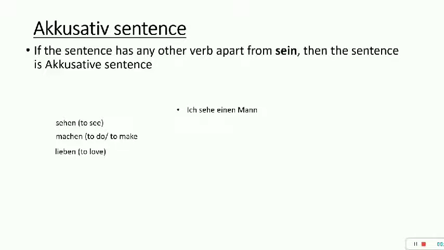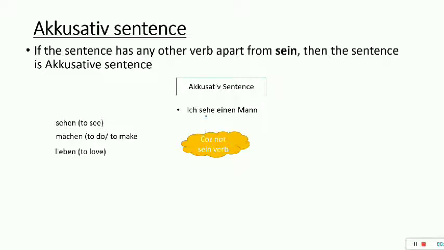Let's see. Ich sehe einen Mann. The verb over here is sehen. So is this sentence nominative or accusative? Yes, you are correct. It is an accusative sentence because of this verb sehen. It is not a sein verb, so it becomes an accusative sentence.